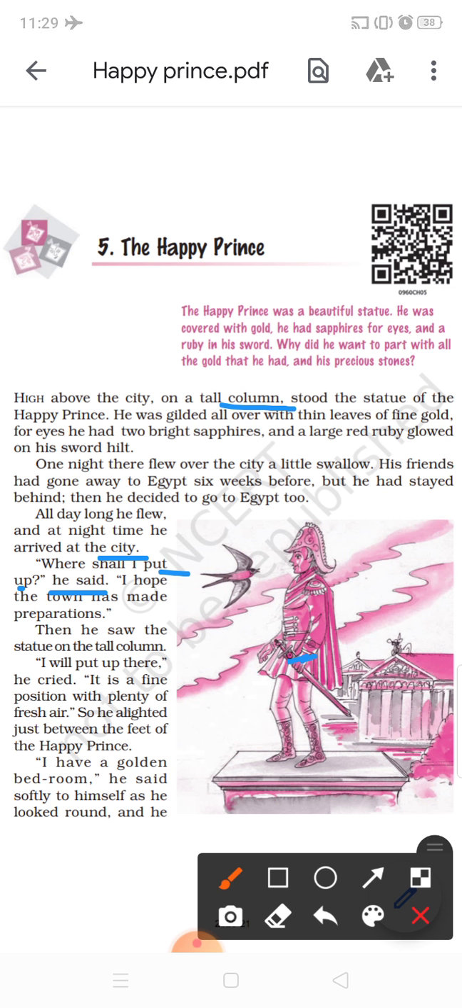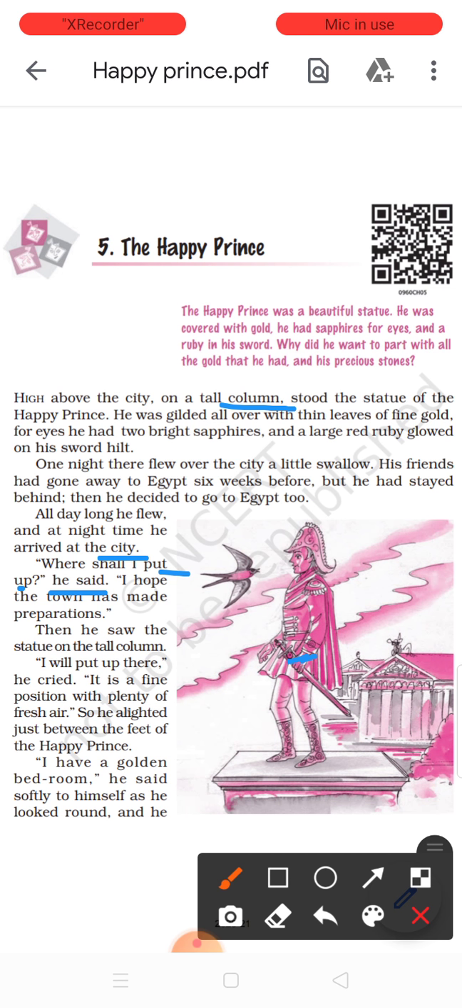Then he saw the statue on the tall column, on the tall stand or the pillar. He could see a tall statue. I will put up there, he cried. He was so happy to see. I will put up on the statue. Usually these swallows, they will make their nest even in the house. Any little place if they get, they will make. So naturally, when he saw the statue, he was so happy. He said, I will put up there.